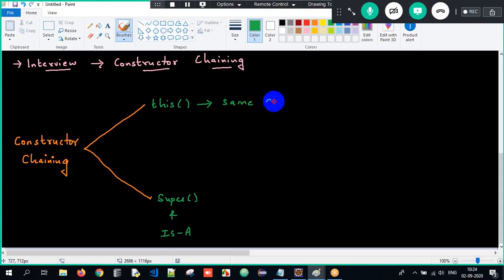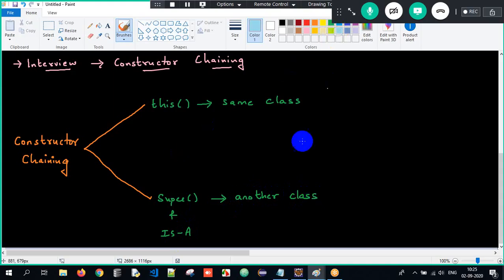Constructor chaining is one constructor calling another, but the job of the this calling statement is to call another constructor in the same class. Whereas the super calling statement, in combination with the is-a relationship, is used to invoke a constructor of another class. That is also chaining, but we have to understand whether it is in the same class or another class. The this calling statement happens in the same class, the super calling statement happens in another class.